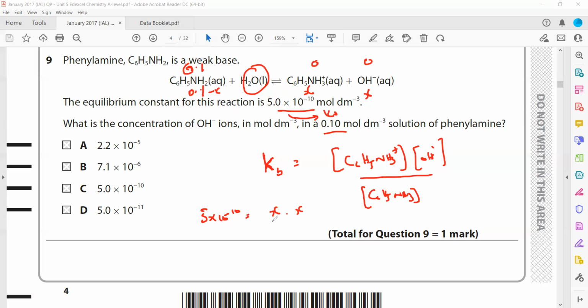This will be x squared divided by 0.1 minus x. Then we neglect x, because x is very small for a weak base or weak acid, so 5 into 10 to the power minus 10 times 0.1, and take the square root to get the value of x. The value of x is the concentration of OH ion, which is 7.1 into 10 to the power minus 6. Is this question clear?